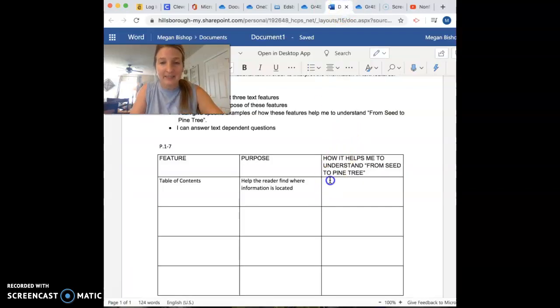I'm going to write pine cones. Pine cones are considered a flower. Now, I'm just going to, I cannot spell today, pine cones, okay. I'm going to infer from this table of contents that that's what the text is telling me. However, as we continue to read, if that's not true, then I might just add some more learning here. But for right now, this is what I'm going to add.